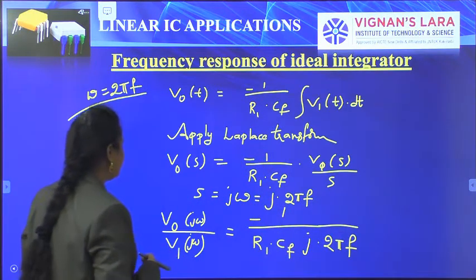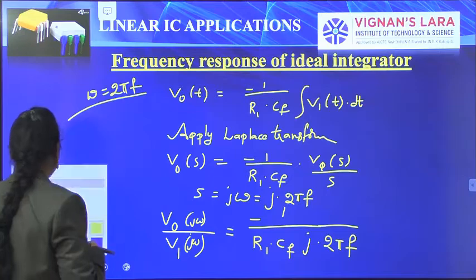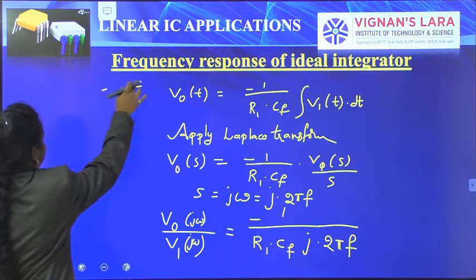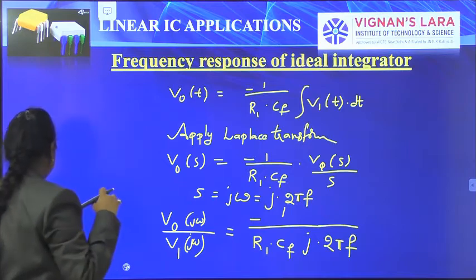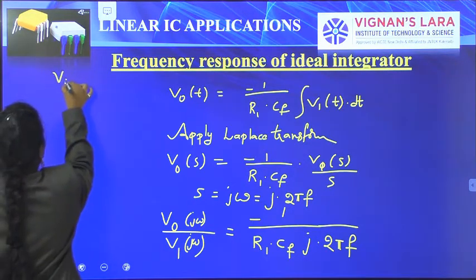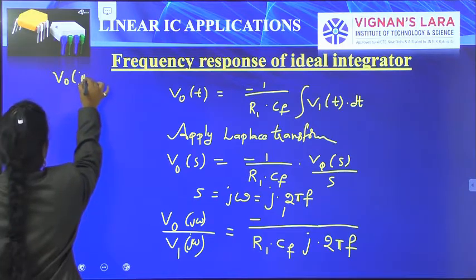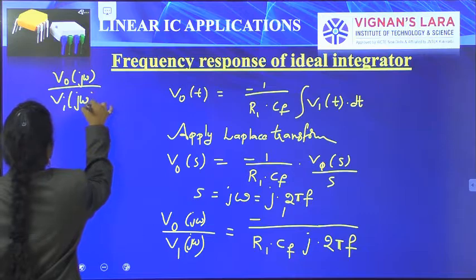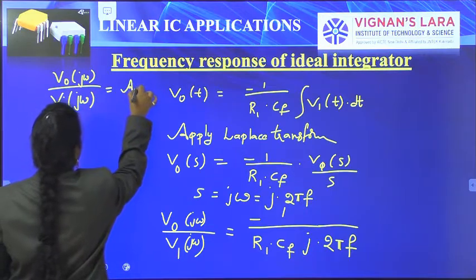We already know that V naught by Vi is output by input, which is the gain. So V naught of J omega by Vi of J omega is equal to the gain A1.